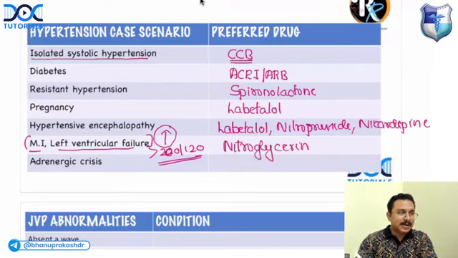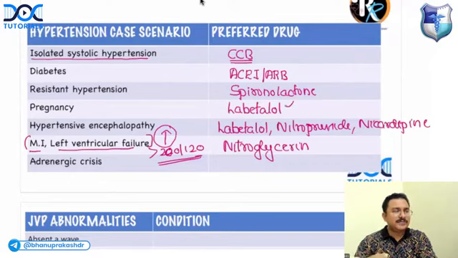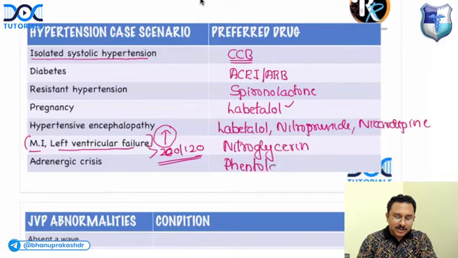Somebody is asking about pregnancy. I said in pregnancy you can give labetalol. Oral labetalol can be given. If it is a crisis, you can give IV labetalol. Adrenergic crisis, you can go for phentolamine. So where is adrenergic crisis seen? It is seen in pheochromocytoma.